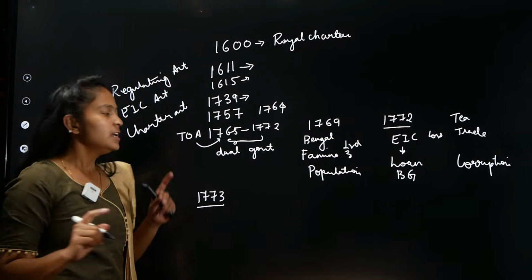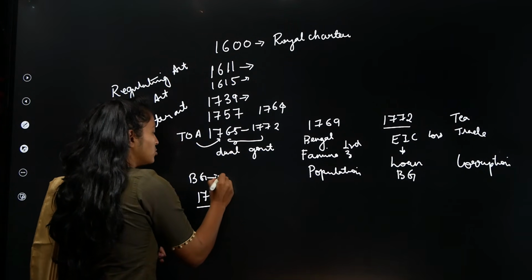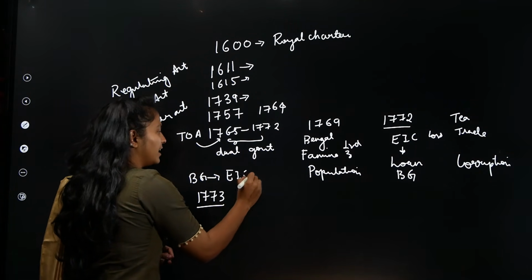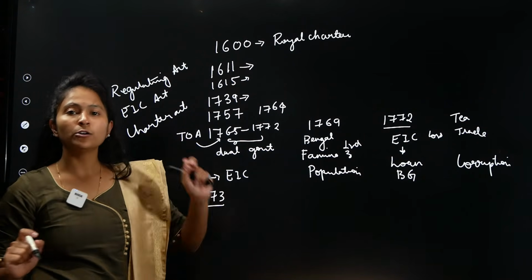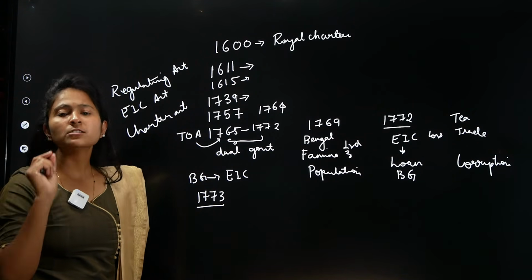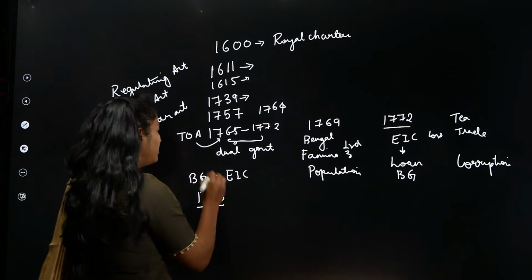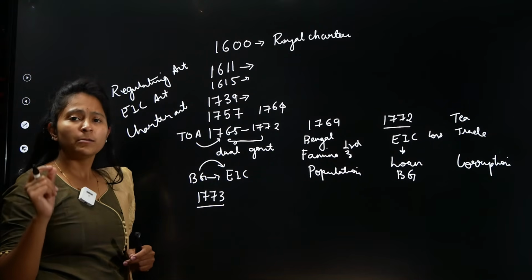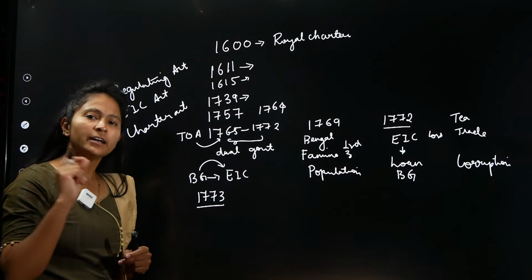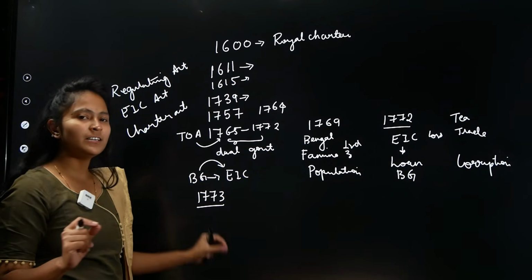Now, after this, we have seen the Regulating Act of 1773. Please understand this Regulating Act: the British government wants to control the East India Company, not India. Please understand, the British government wants to control the mechanism of the company, the East India Company, not India. Here you need to be very clear that the British government wanted to control the East India Company, because sometimes UPSC will ask you a question on whether it is India or the East India Company. The British wanted to control the East India Company in 1773.